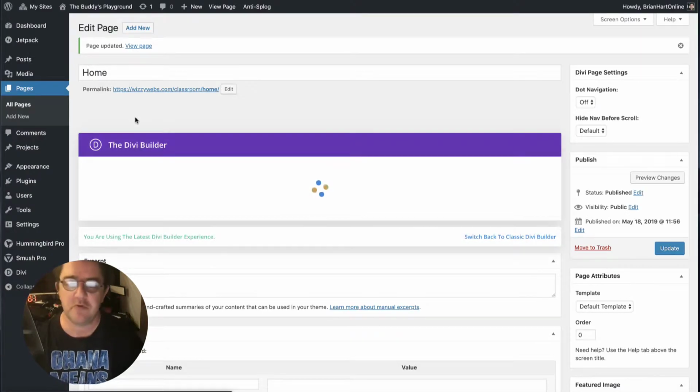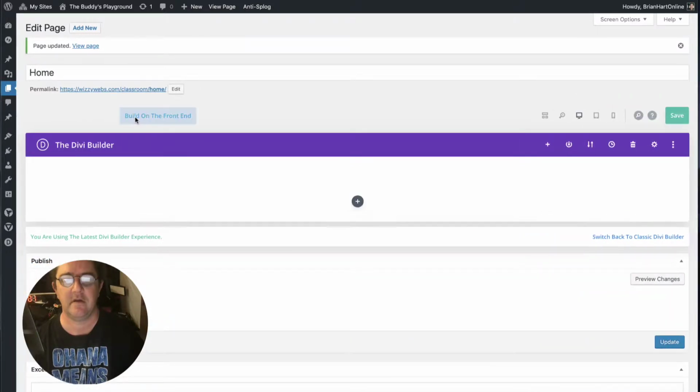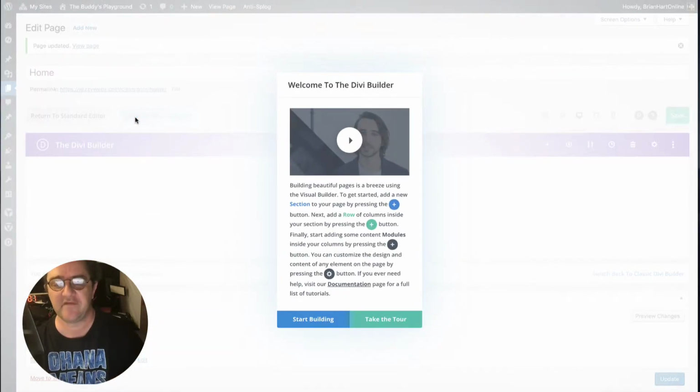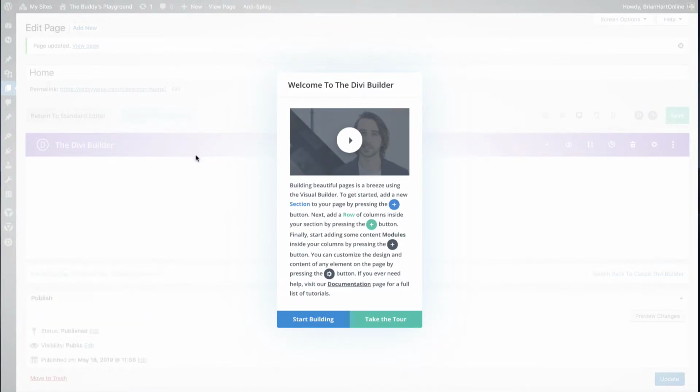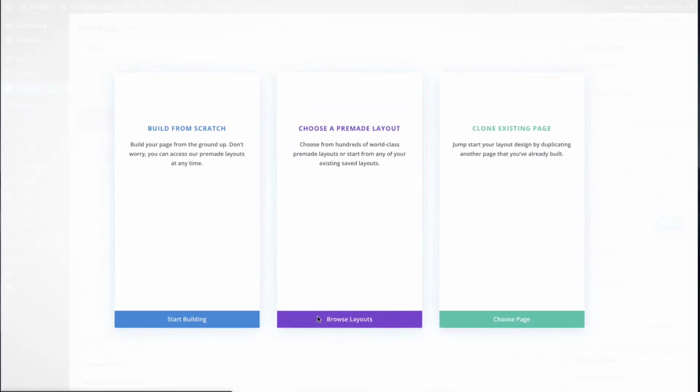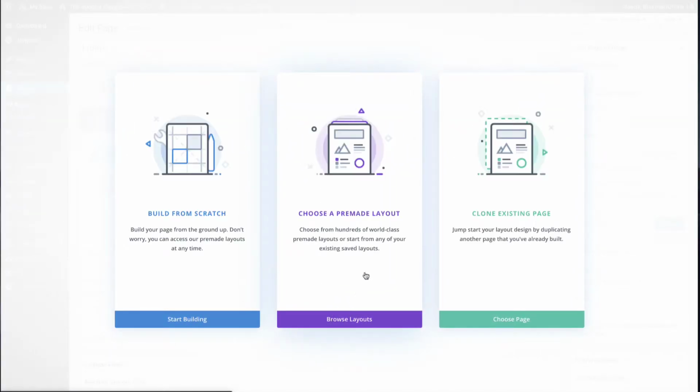Now I'm going to say use the Divi builder. And because it's a new page, we're going to get this. And because we haven't used the Divi builder yet, you're going to get this welcome. Now you can take a tour and it'll sort of show you around Divi. But we're just going to start building. There we go. And I'm going to use a page layout.